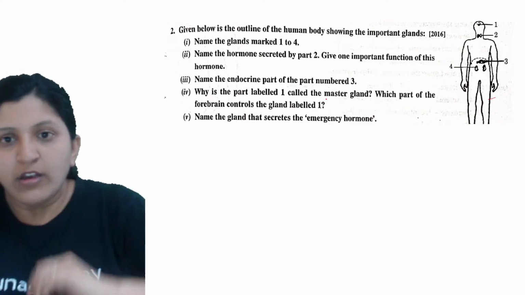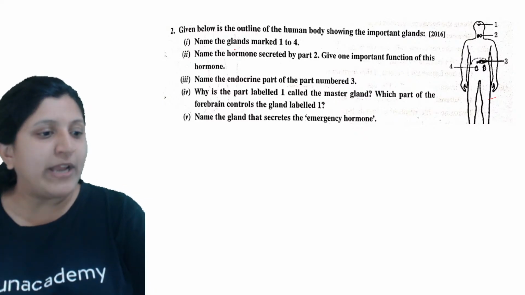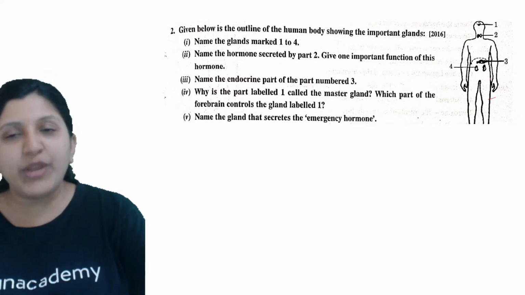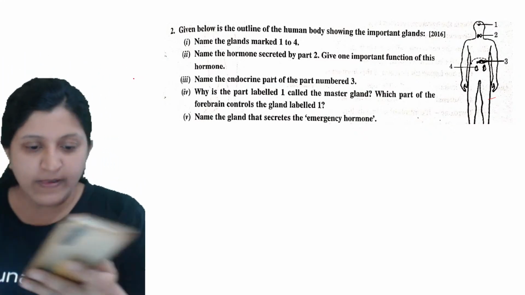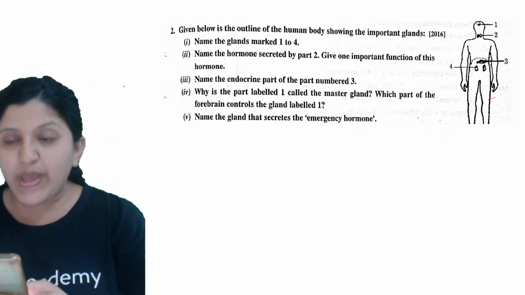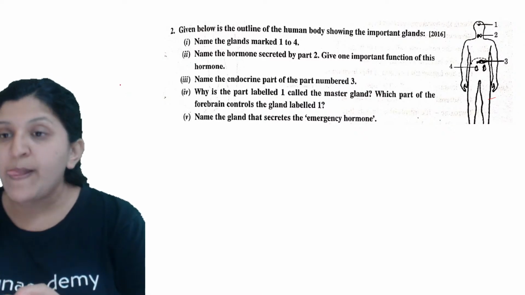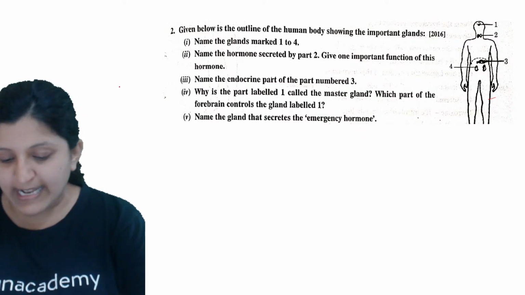Name the glands marked 1 to 4. Which is that 1, which is that 2, which is that 3 and which is that 4? So let's have a look. 1 is pituitary, yes, very good. Second is thyroid, yes, very good. Third is pancreas, yes, very good. Fourth is adrenal gland, yes, that's right, very good.